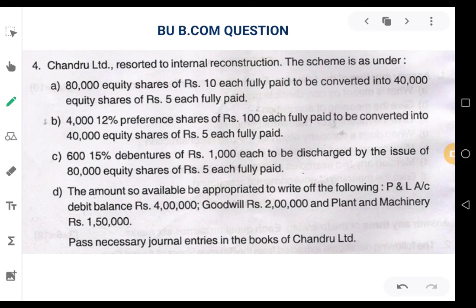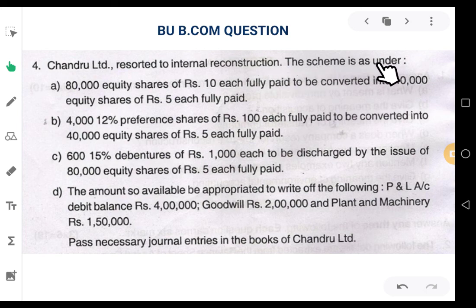In this video we are going to work out a problem on internal reconstruction. The problem is taken from Bangalore University BCom question paper. Let us look into the question. Chandru Limited resorted to internal reconstruction. So Chandru Limited is approved for taking care of the internal reconstruction process for the company.